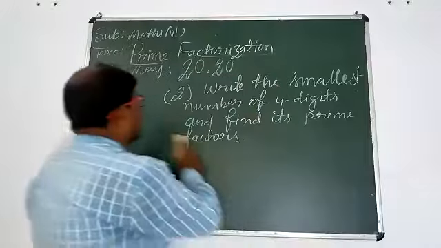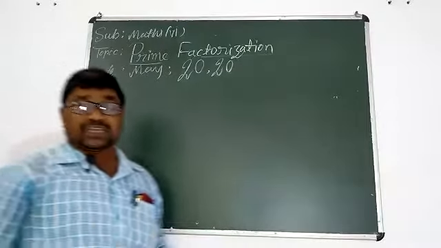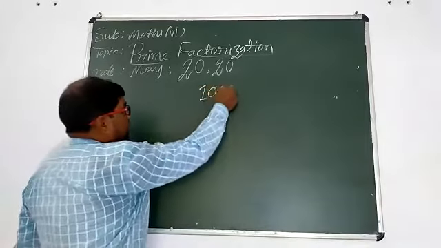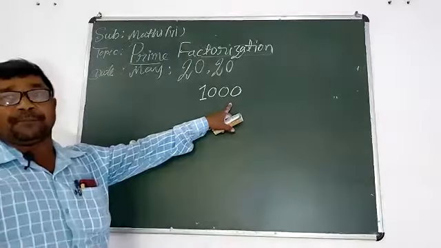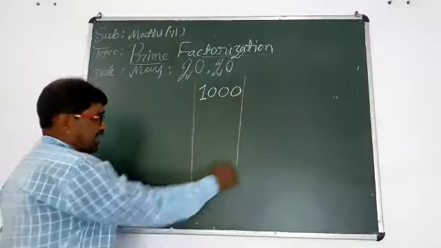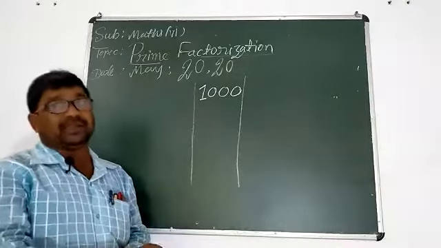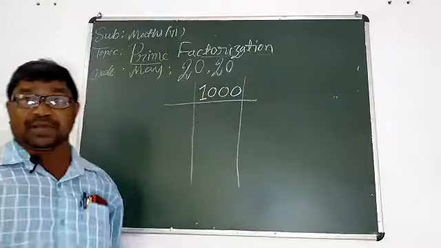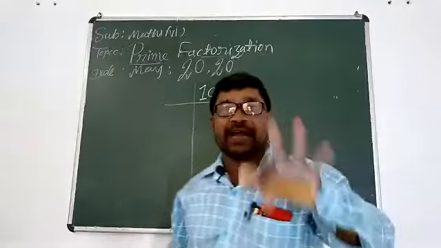Now I am erasing this sum. We should follow the process of prime factorization. First, we write the smallest 4-digit number, 1000. This is the first step, writing the given number. Now, students, we should think: is this number divisible by 2?